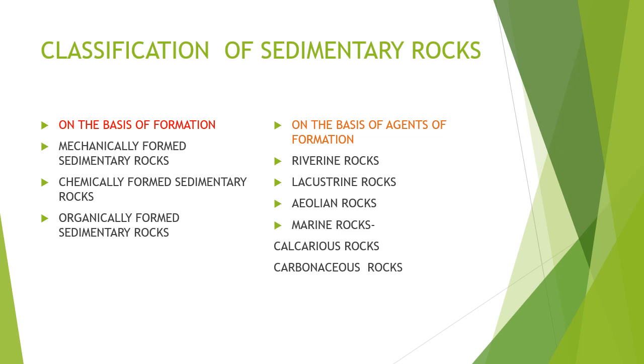The sedimentary rocks are classified on two bases. One is on the basis of formation. On the basis of formation, we have mechanically formed sedimentary rocks, chemically formed sedimentary rocks, and organically formed sedimentary rocks. On the basis of agents of formation, we have riverine rocks, lacustrine rocks, aeolian rocks, marine rocks, which are further categorized into calcareous and carbonaceous rocks.